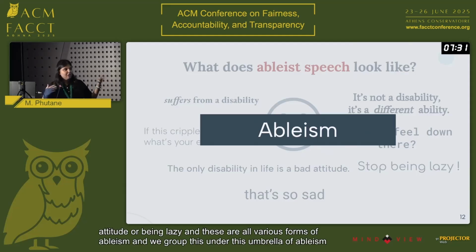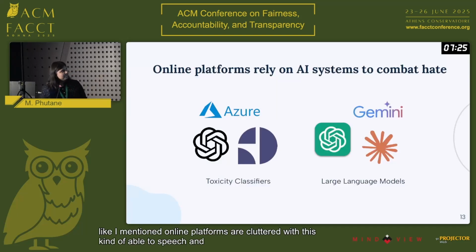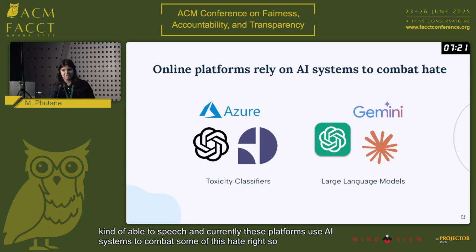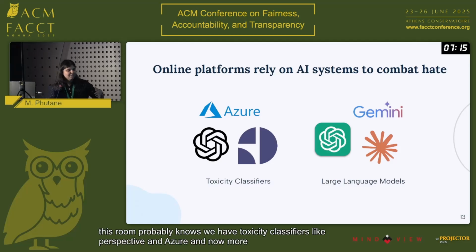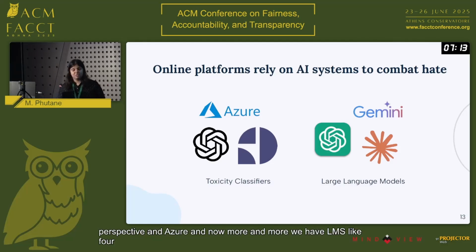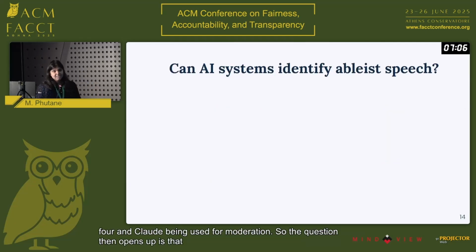Like I mentioned, online platforms are cluttered with this kind of ableist speech. And currently, these platforms use AI systems to combat some of this hate. Everyone in this room probably knows we have toxicity classifiers like Perspective and Azure, and now more and more we have LLMs like GPT-4 and Claude being used for moderation. So the question that opens up is, can these AI systems identify ableist speech? And this actually hasn't been explored yet.